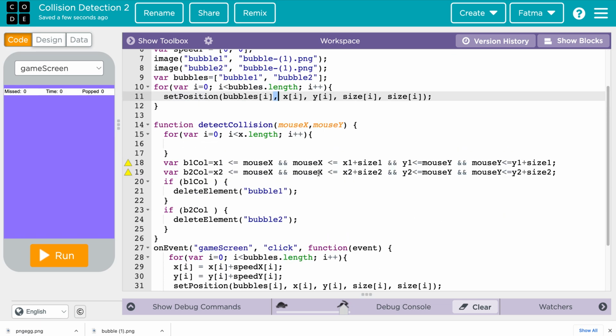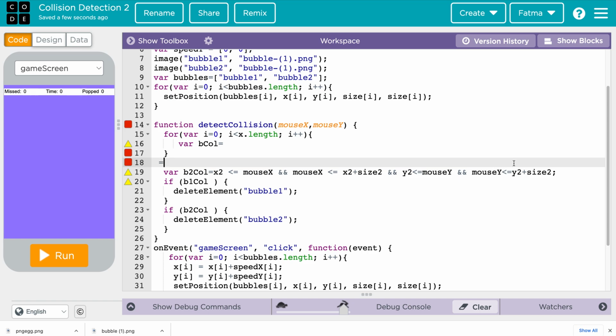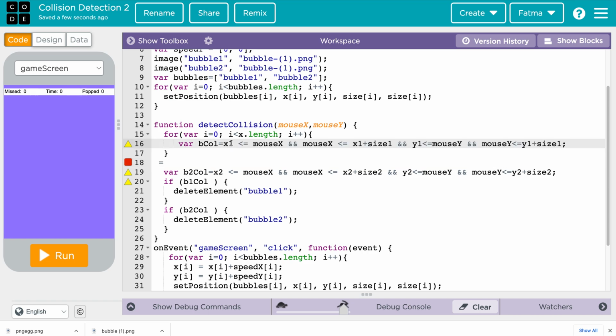So we are going to iterate on this, right? We are going to say var b collide. We don't know which bubble that is, right? b collide is just a random name. Instead of x, y, size 1, we are just going to say xi, the current x. Mouse x is a variable that is passed, and this is a list. xi, size i.